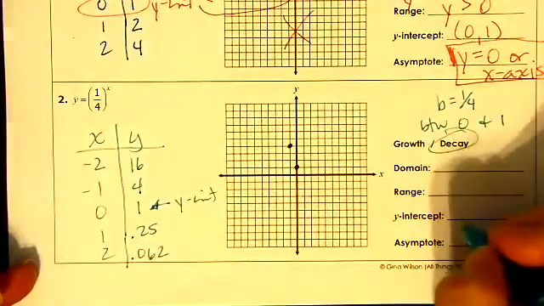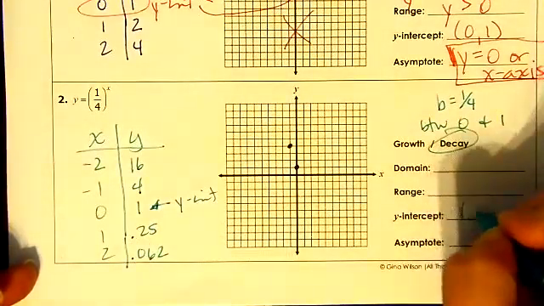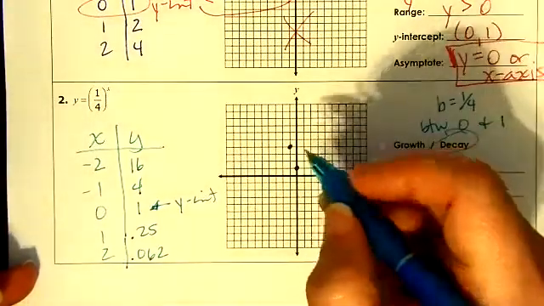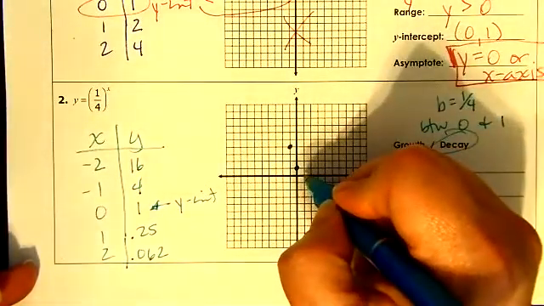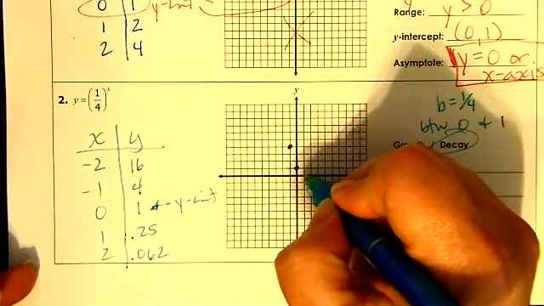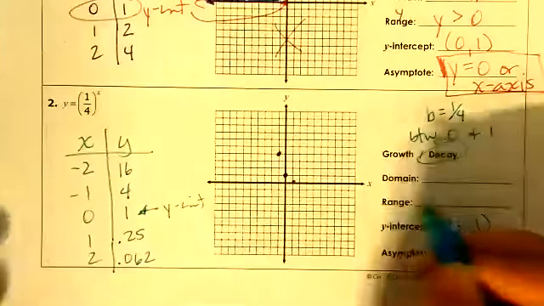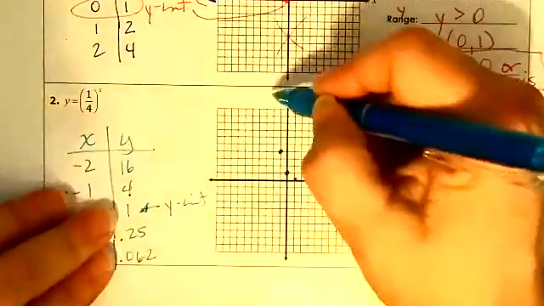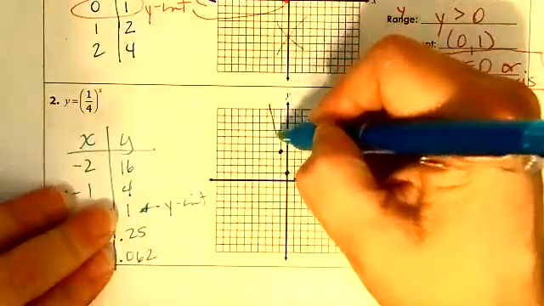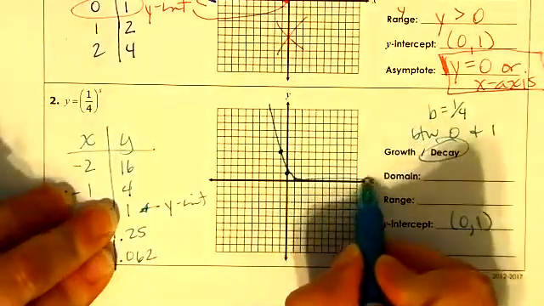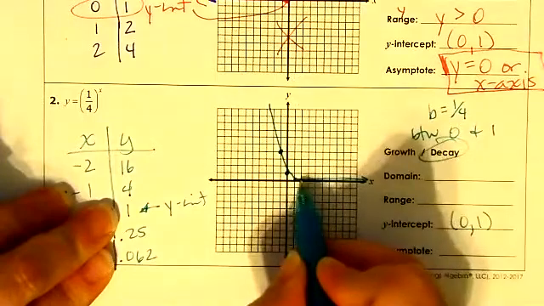Write myself a little note. I can come over here. I can say 0, 1, y-intercept. Now I've got 1, 0.25. That's going to be like right there. And then 2, 0.0625. So it's coming down this way, but it's actually never going to intersect the x-axis.